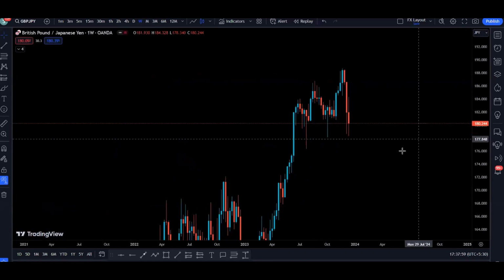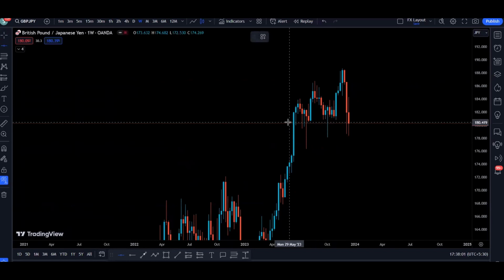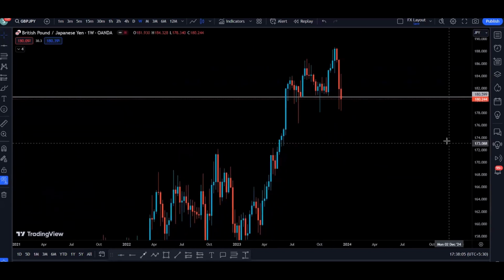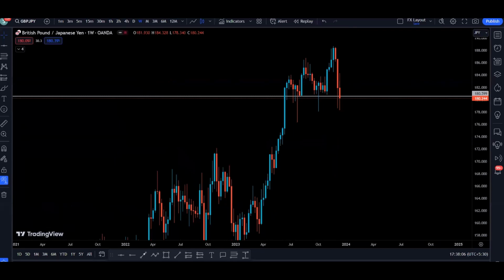On the weekly time frame, we can see that the last weekly candle closed below this support, and overall we could see that we were bullish on the market structure. So we were making higher highs, higher lows, higher lows. This time we broke this support, basically closed bearish below these two supports. So now there is a higher probability price is going to go to the next support.